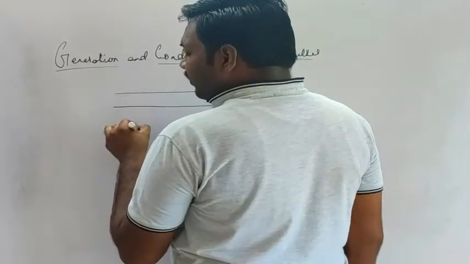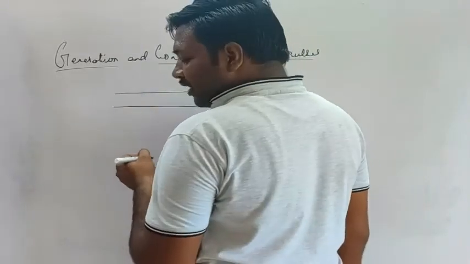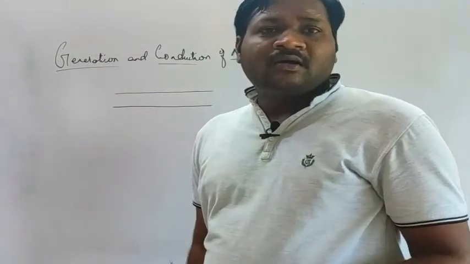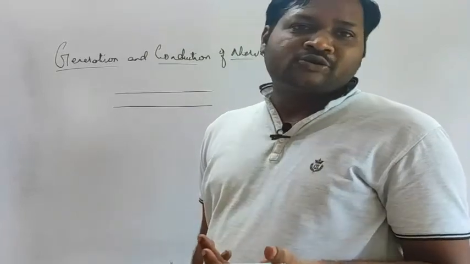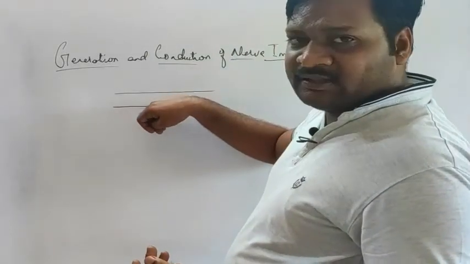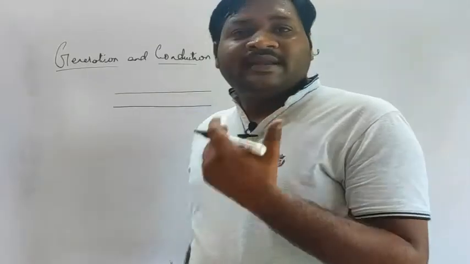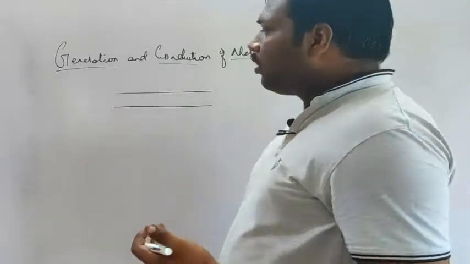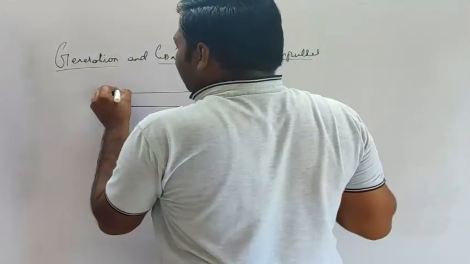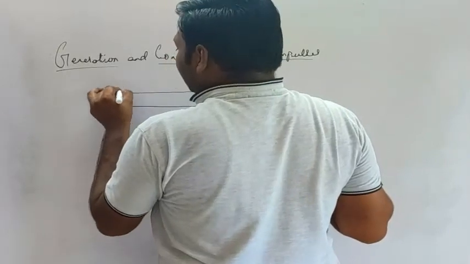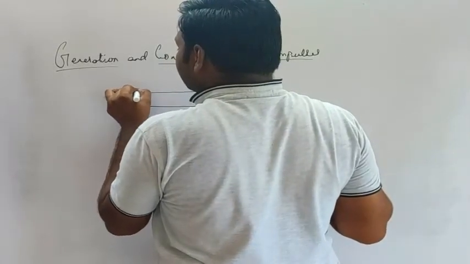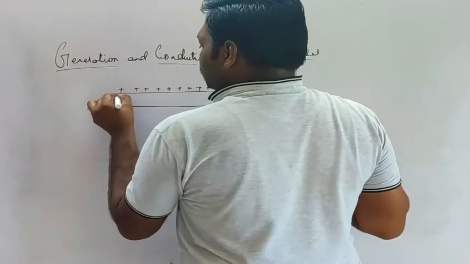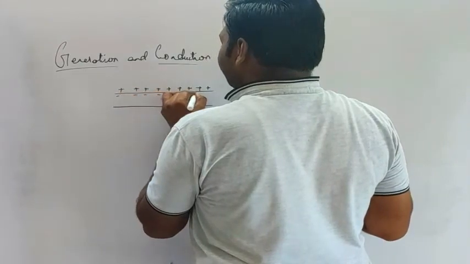On the outer side there will be positively charged ions. That may be the sodium ions, and a small amount of potassium ions are also present. Within the axon, there will be negatively charged ions, a few proteins, and the potassium ions again. So here we show the polarity, plus, plus, plus. I have put different charges here, you can see.